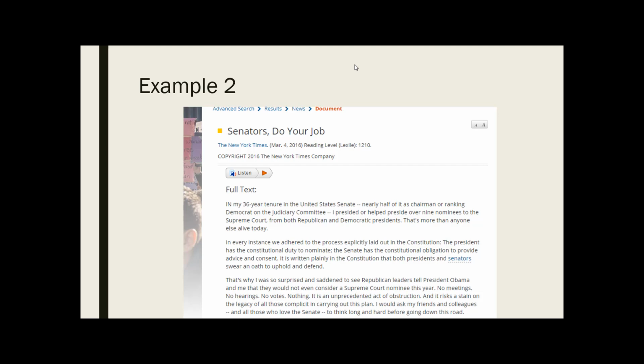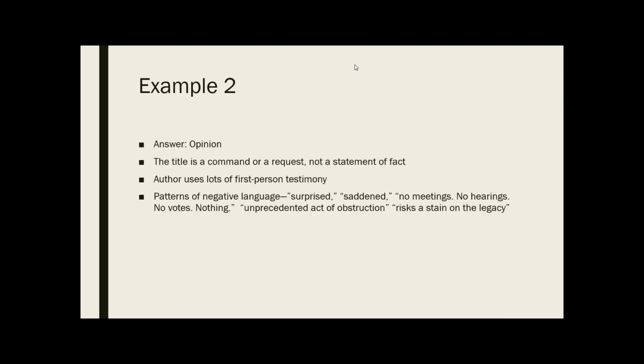This isn't saying she completed a remarkable journey. This says surprised, saddened, repetition of no's, right? No meeting, no hearings, no votes, nothing. It describes something as unprecedented and obstruction and says it risks a stain and that people involved in it are complicit. Complicit is a negative word. So for all these reasons, of course, right, this is an opinion piece.